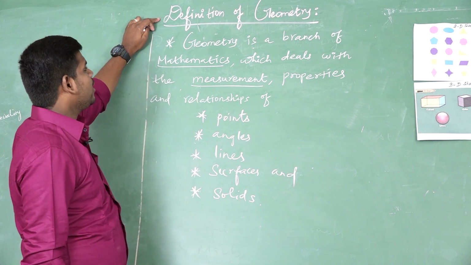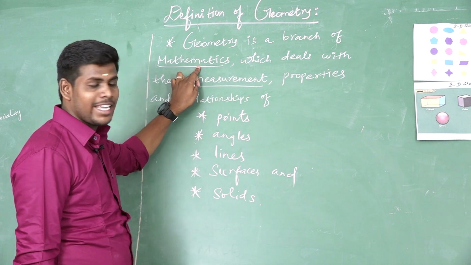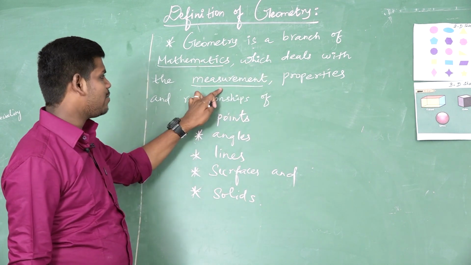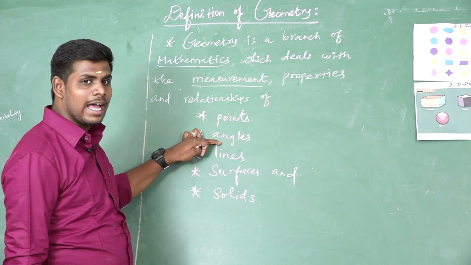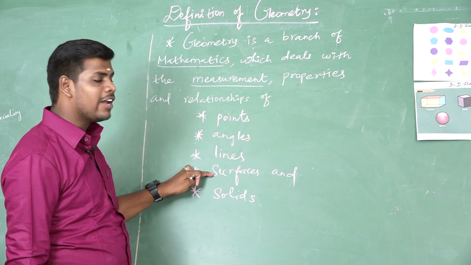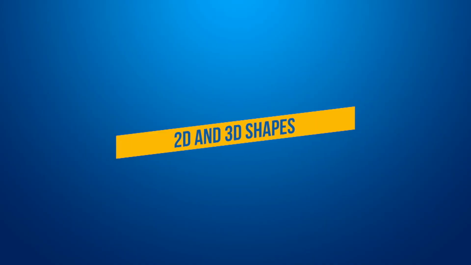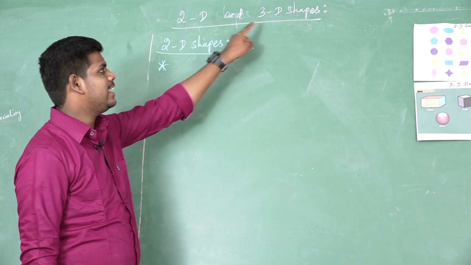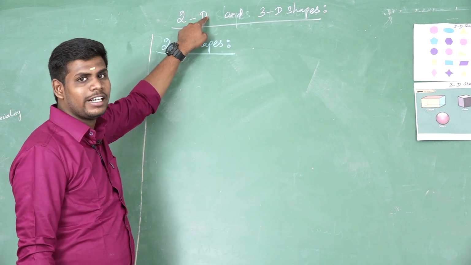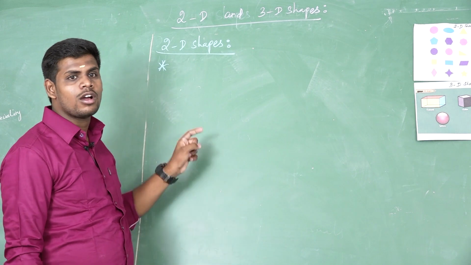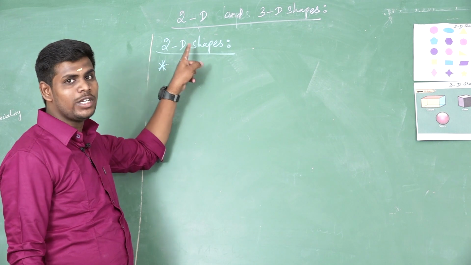Now I will tell again the definition of geometry. Geometry is a branch of mathematics which deals with the measurement, properties and the relationships of points, angles, lines, surfaces and solids. Next, 2D and 3D shapes. I already told you the word D stands for dimension. This lesson is concept theory based only. Now I am going to explain about 2D shapes.